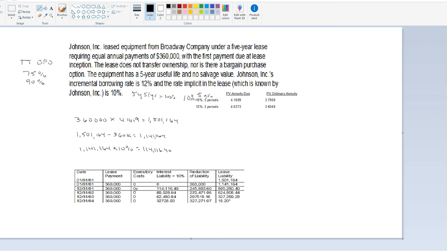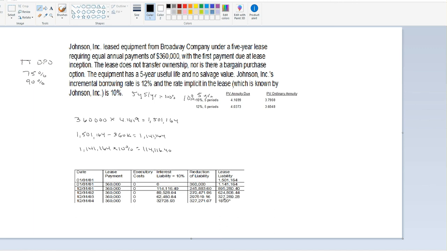So we wouldn't have that in this particular problem. If there was a problem where we would have executory costs, we would have to subtract that out from the lease payment. Then we multiply the remaining amount by the interest factor and so forth. Okay, so that last $18.20 is just a rounding error, no big deal.